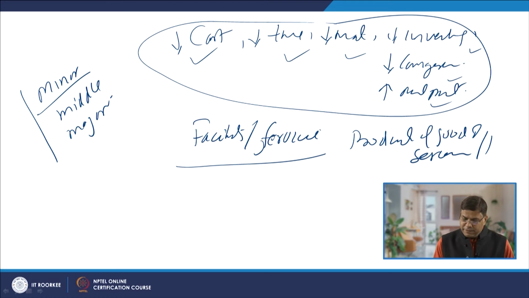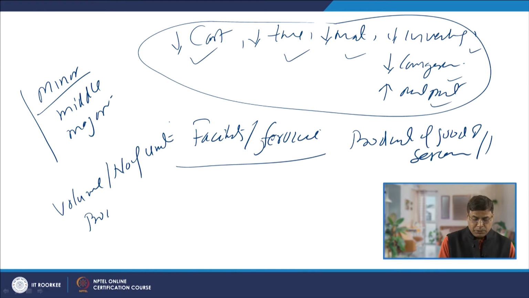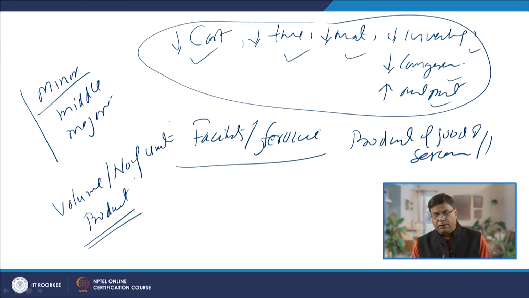So, for that we have to see the volume, or the number of units which are to be produced, say per day, per month, or annually. What is that volume which is to be produced? Depending upon that volume, we will be identifying how the facilities should be developed,